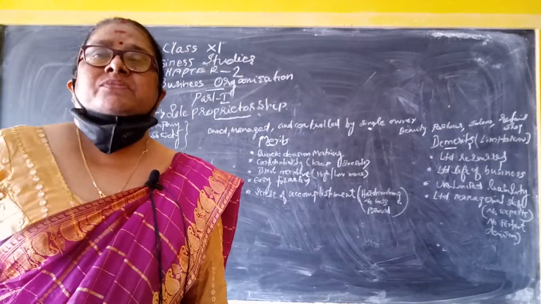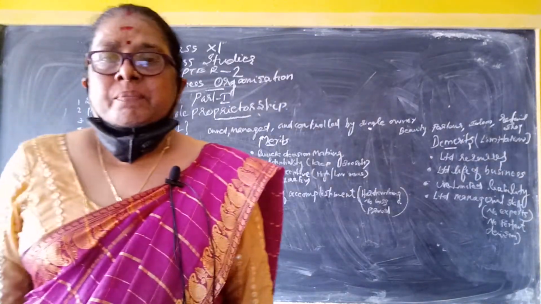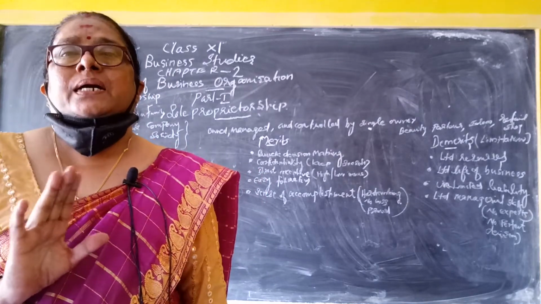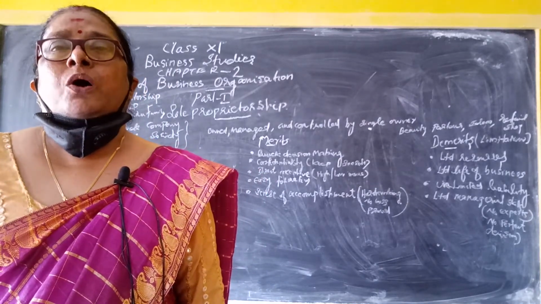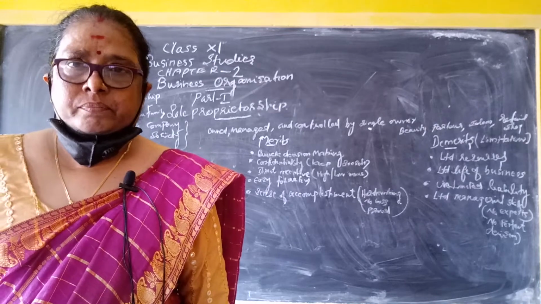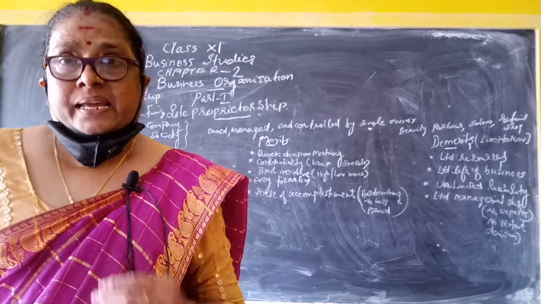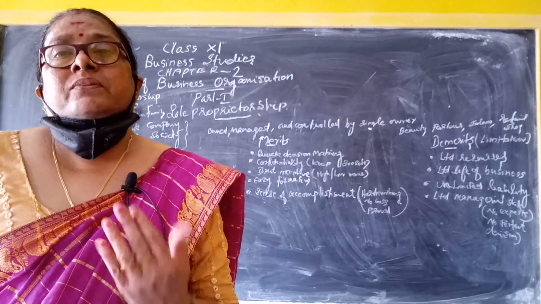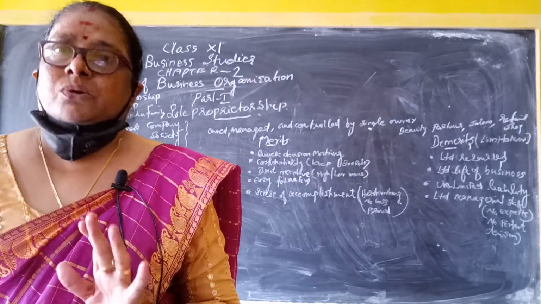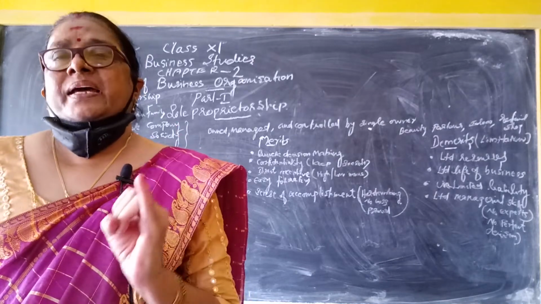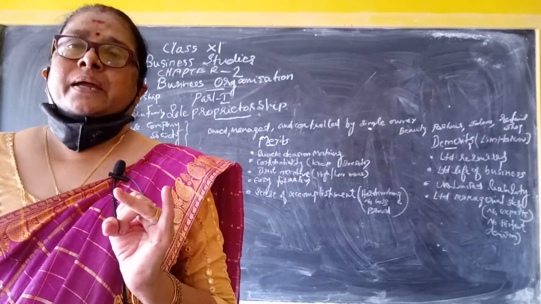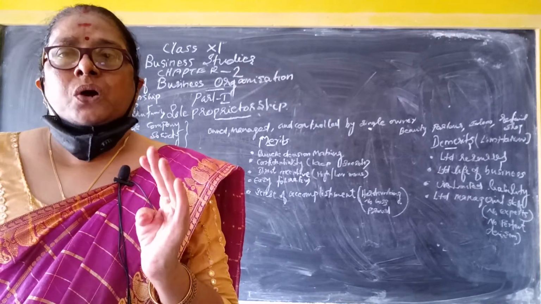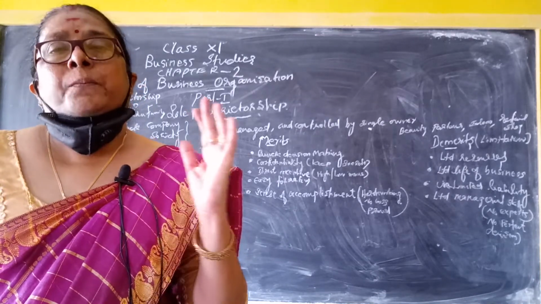So the second chapter is forms of business organization. According to the formation of the business, there are 5 categories: sole proprietorship, partnership, joint Hindu family system, joint stock company, and cooperative society.